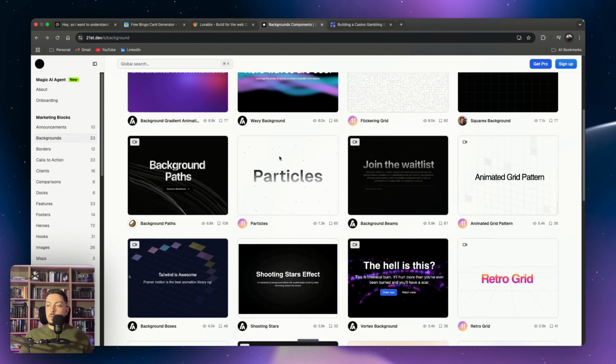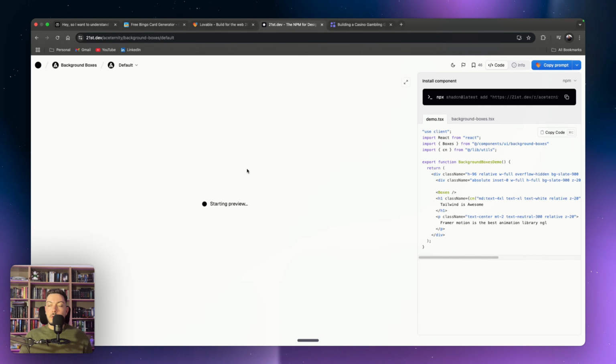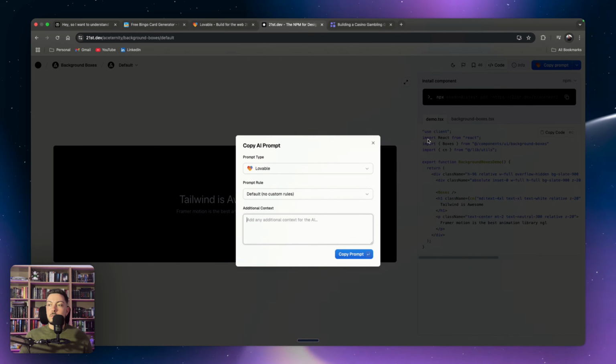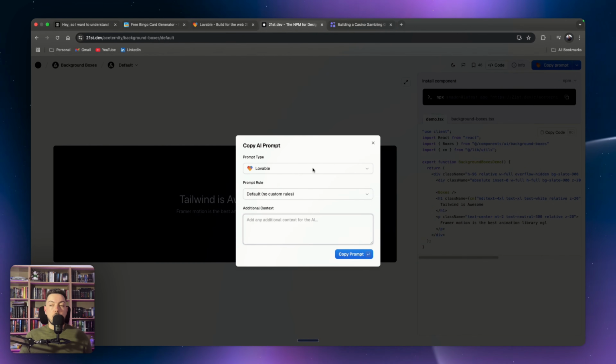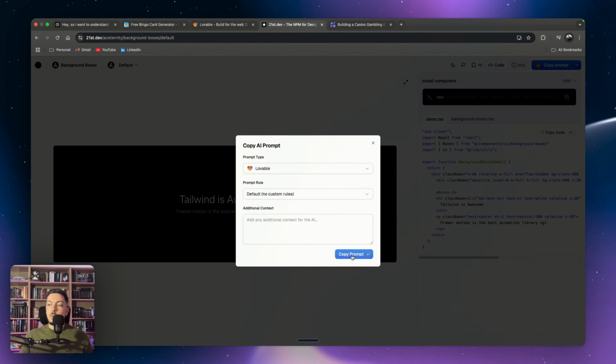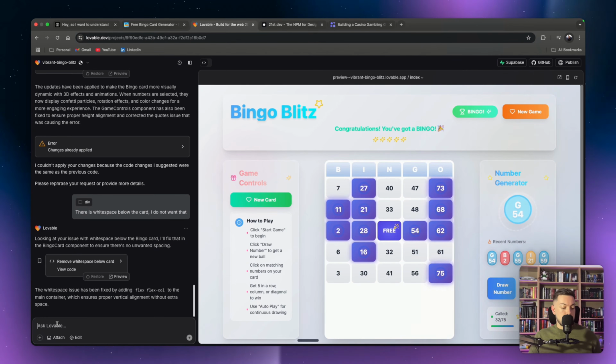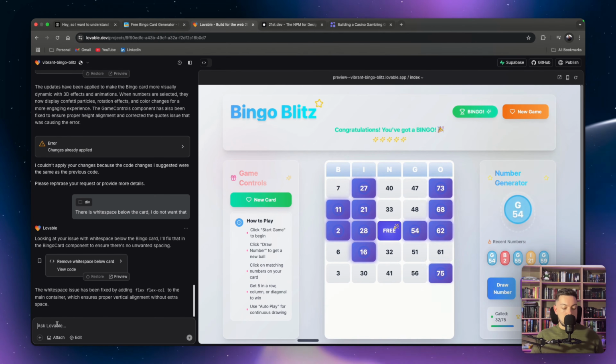So in this case, we are using this background boxes. What's beautiful about this is if you go copy prompt, you can copy the prompt for your specific no-code builder. So in our case, Lovable, we just copy that prompt. We come back over here and we paste it in just like that.